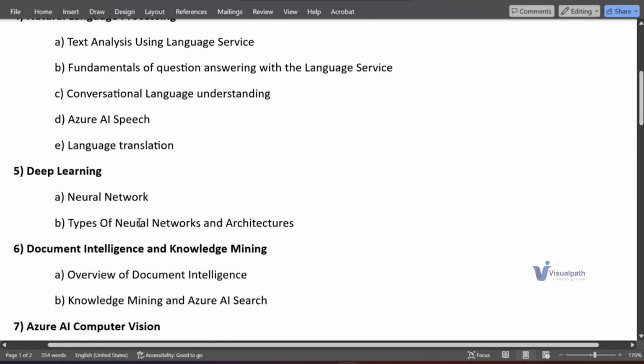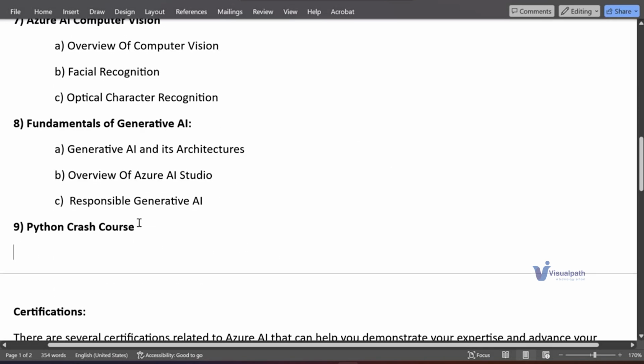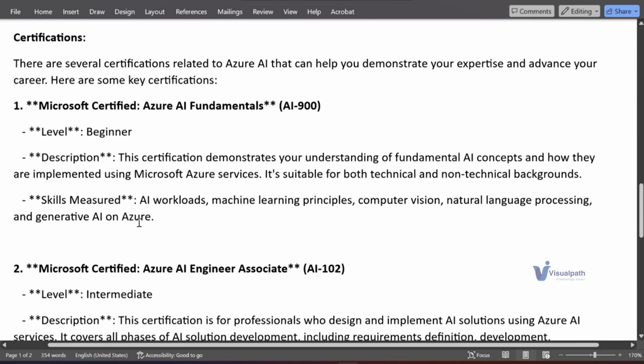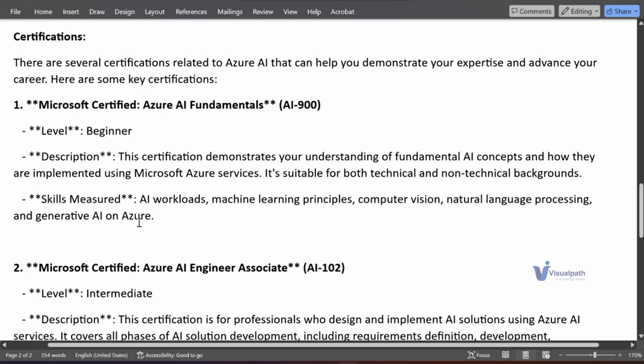Once this entire course is completed, we have certifications. After completion of this course, you'll be able to attend these certifications and try to achieve them. One is Azure AI Fundamentals, which we also call AI-900. The level is beginner, for those who have just started knowing about Azure AI. They can all crack this certification.